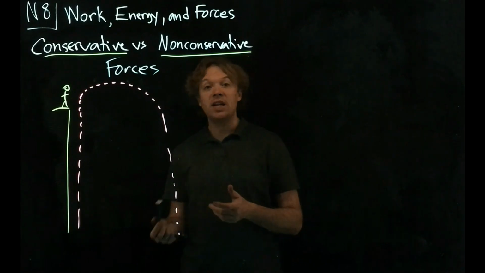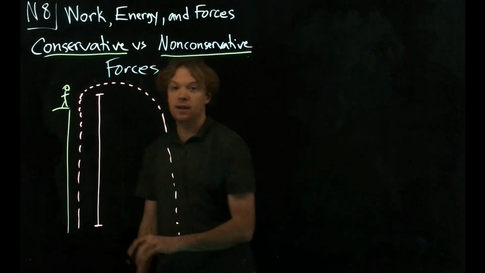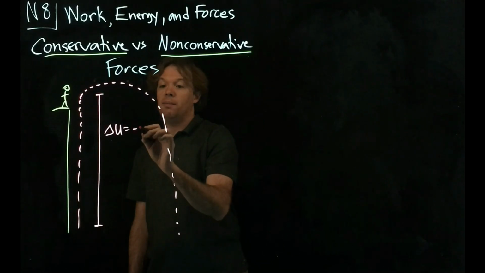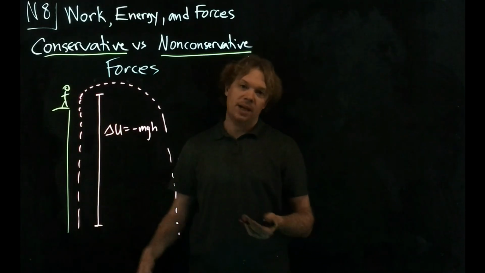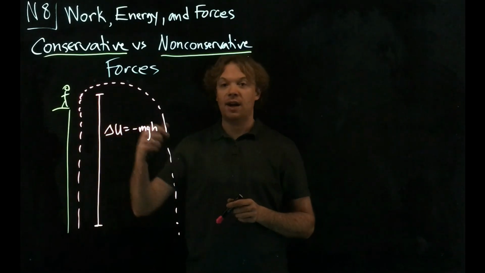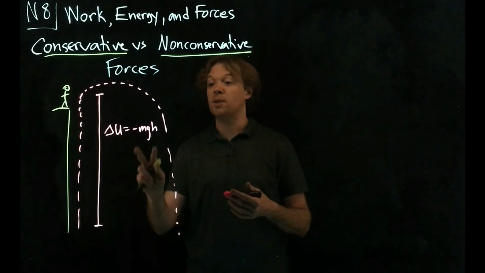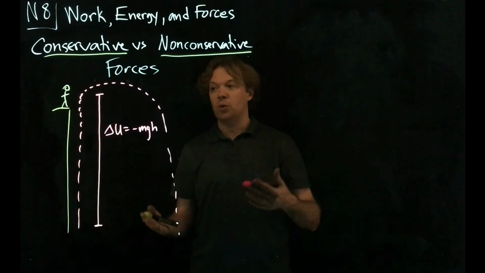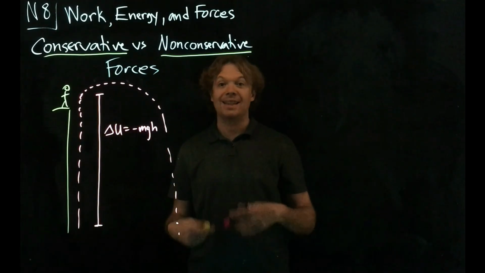In addition, the change in potential energy of the ball will be the same because it's dropping the same distance. Specifically, the change in the potential energy will be minus mgh. That's because the potential energy is decreasing as it goes from the top down to the bottom. So what's special about that is that the force of gravity is constant, but the change in the potential energy is the same. The change in the energy of the system does not depend on which path it takes. Specifically, the work that the gravitational force is doing on the ball does not depend on which path it takes. It satisfies this condition of path independence.